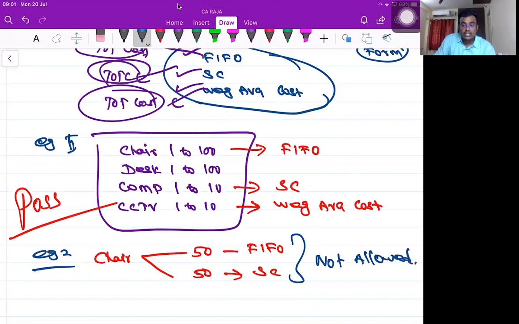Users can't understand anything from the financial statement if it is allowed. Within the class of asset, if for one asset I use FIFO method, and for another asset I use standard cost method, the user of the financial statement can't understand anything from the financial statement. Clear? So please understand, for each class of assets I can follow a different method, but within the class of assets I am not supposed to follow different methods. Is it clear?